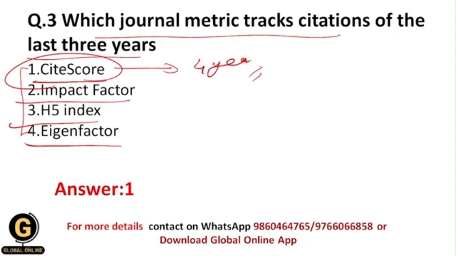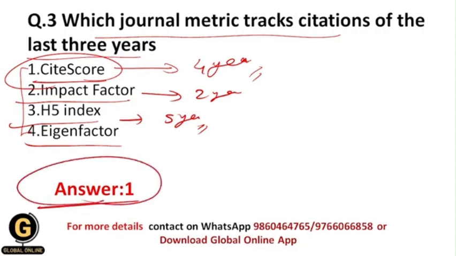That's why your correct answer over here is 1, because the impact factor is going to track the citations of the last 2 years, H5 index is going to track citations of the last 5 years, and eigenfactor is the overall importance of a specific journal. This is nothing but the eigenfactor, right? And that's why your correct answer for this question should be 1.